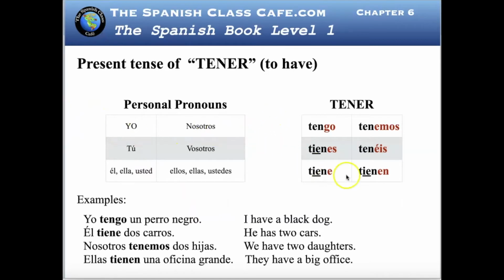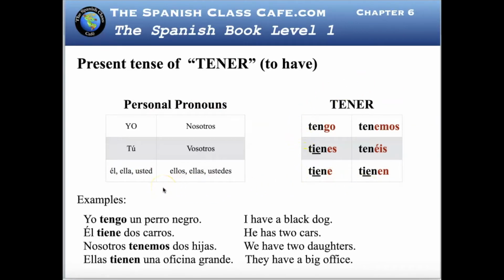Here is the present tense of the verb tener. Tener means to have. Now, I give you the chart of the personal pronouns that you will be able to match with the conjugations. Remember, my system uses the charts and the position in the charts. You have to learn this format to be able to match the conjugations of the verbs.